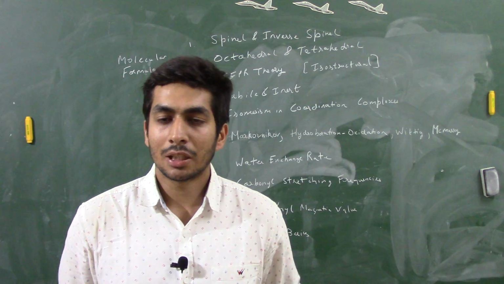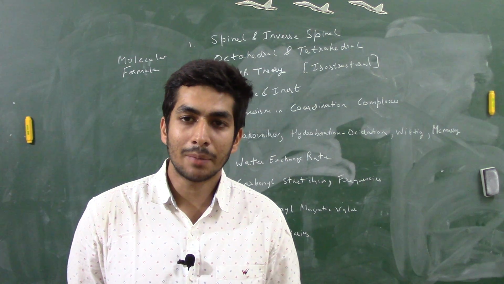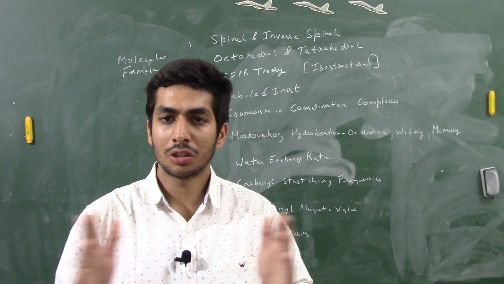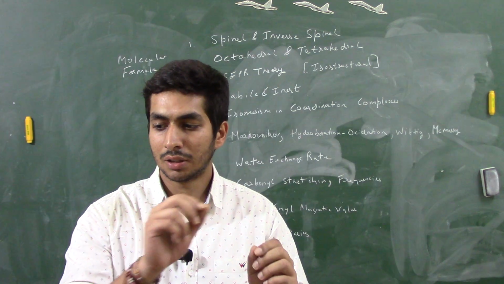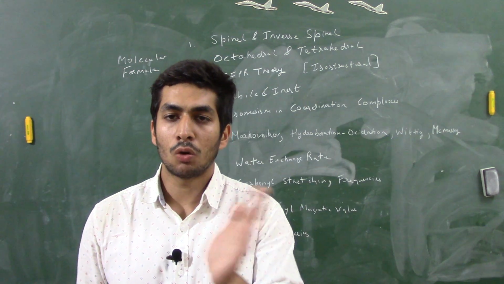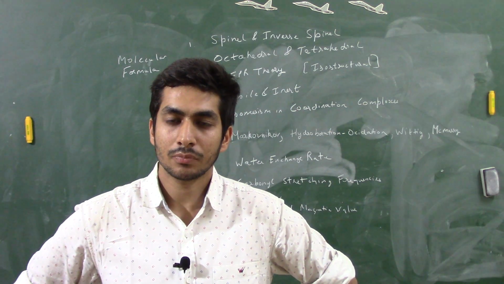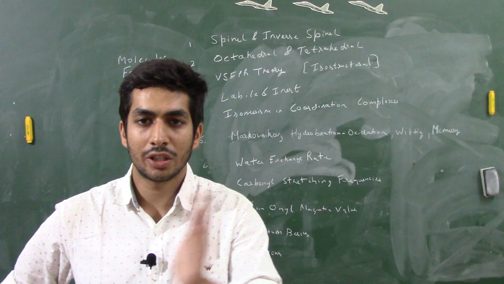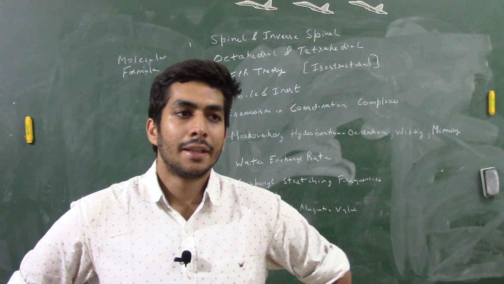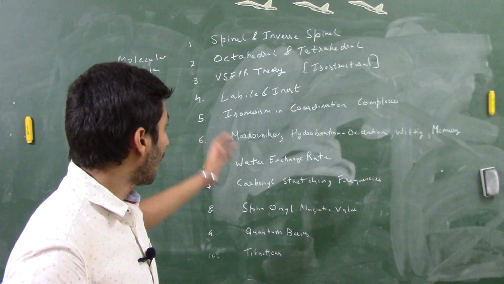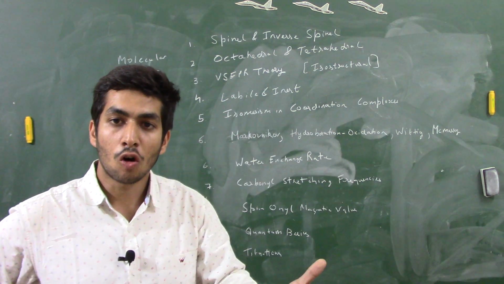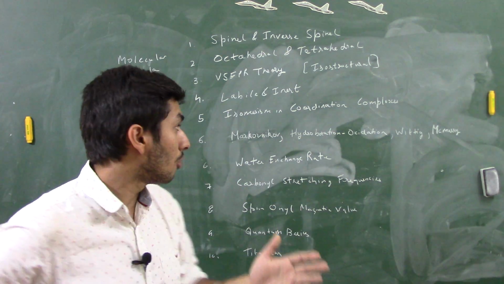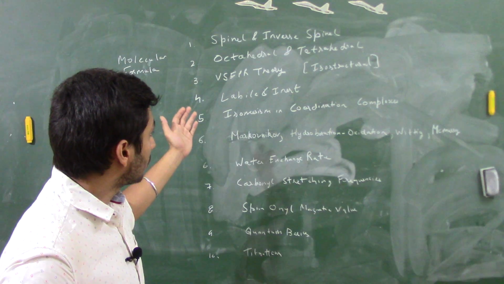Then in GATE, one typical question comes, which again you will see in the BARC exam, that is based on water exchange rate. So there are 5 or 6 for the 3d transition metals. You will see there's a chart given where you can see the water exchange rate for different kinds of metals in different oxidation states. So just go through that water exchange rate table. All right, then what will we have? Isomerism I've discussed. Labile and inert complexes, that's also very important, right? So do not forget to revise labile and inert complexes, right? This all I have discussed.